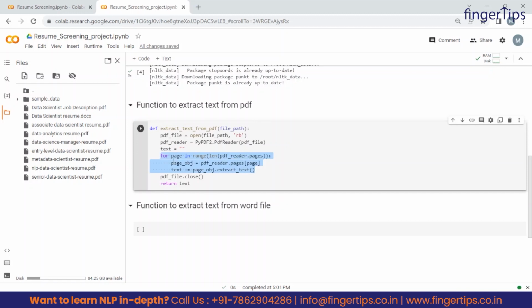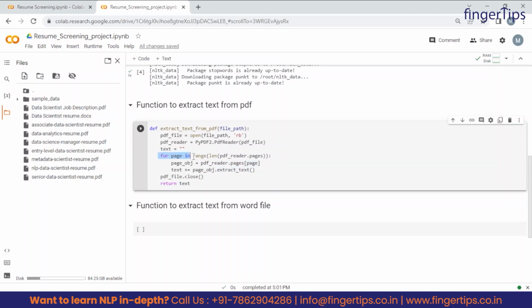Fine. Guys, this for loop iterates through each and every page of the PDF. And for each page, its text is extracted using this extract text function. As you can see here, this is the extract text function, and it will extract the text from each and every page one by one. So how one by one? For that reason we are using a for loop, right?